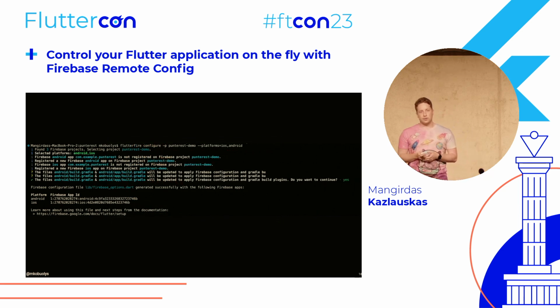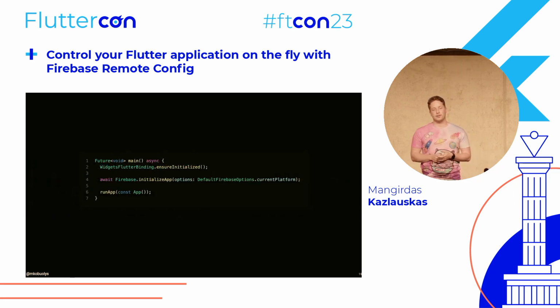Then we execute the command that was provided for us. And since I am lazy enough to create those projects manually myself, the Flutterfire command executes and creates the Android and iOS apps automatically on the Firebase end. So we just simply use it like this. Inside our main method, we can initialize the app, and that's basically it. We are connected to Firebase, and now we can access Firebase services and use those in the app.